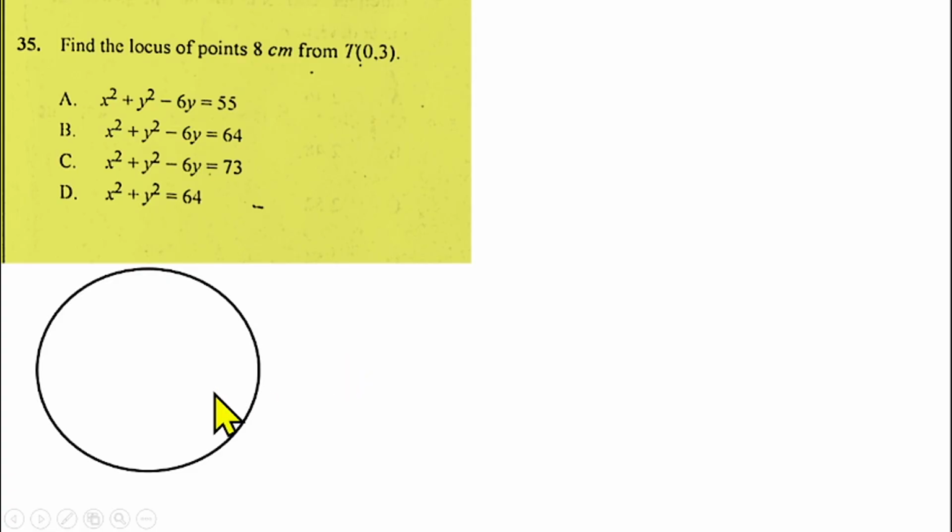So if I draw the diagram, I'll be having this as the fixed point, the center, and there is a locus.